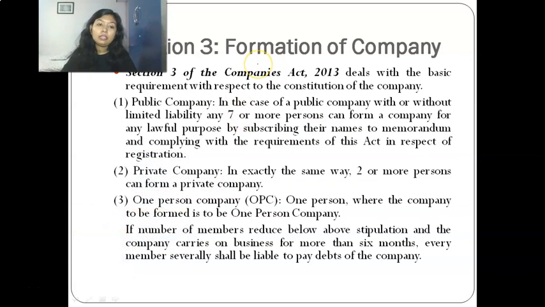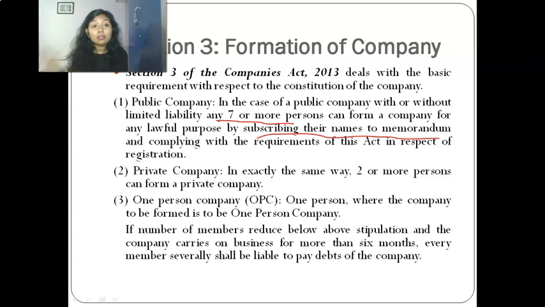So Section 3, what it says, I will read it again for you. In case of a public company, with or without limited liability, any 7 or more persons can form a company for a lawful purpose by subscribing their names to the memorandum and complying with the requirements of the Act in respect of registration. What it means is that a public company must have at least 7 members who are subscribers to the memorandum. Subscribing their names to the memorandum are called subscribers to the memorandum.